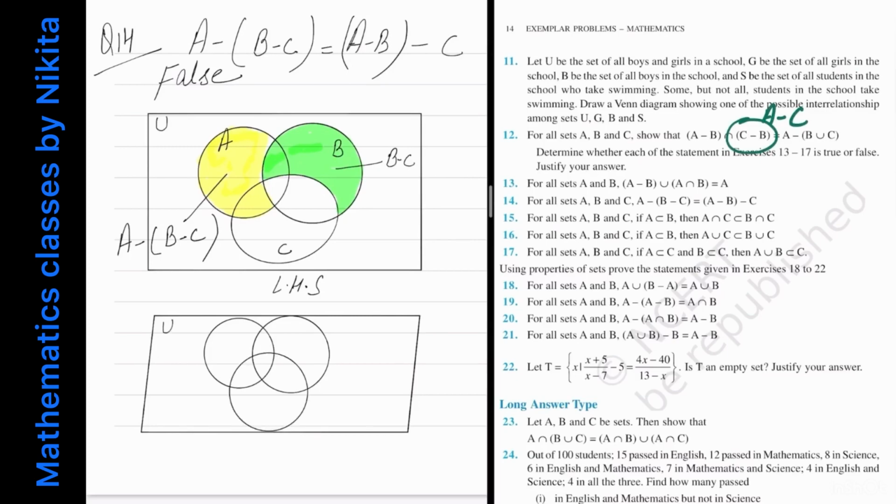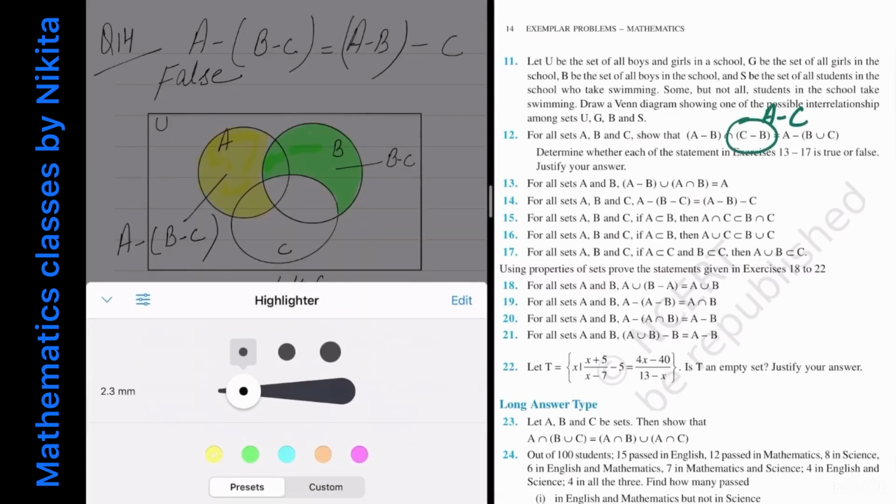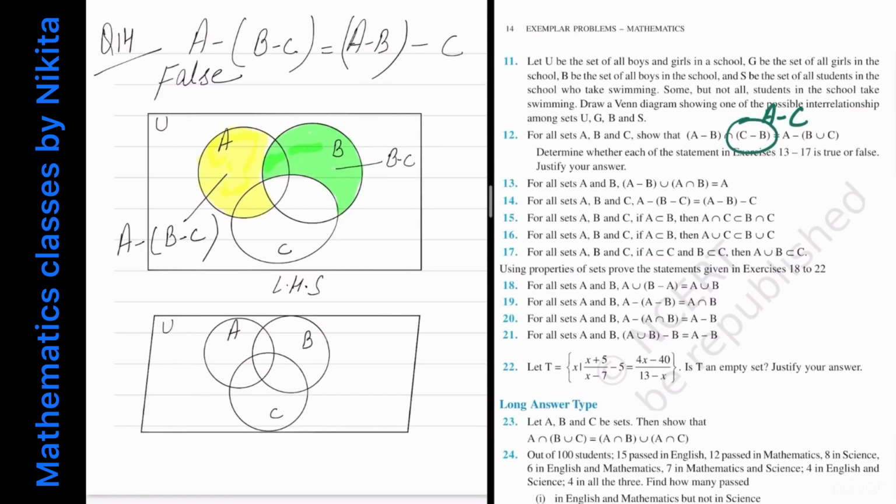This is U, this is A, this is B, and this is C. So first of all, let's find what is A minus B. Now A minus B means all the elements which are in A but not in B. तो मुझे B के elements नहीं चाहिए but A के चाहिए. So therefore it will be equal to this set. So this is your set A minus B, which is colored in green.